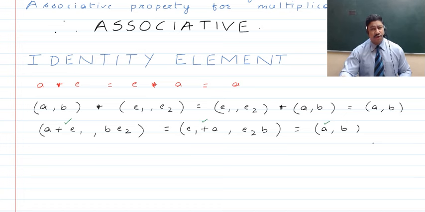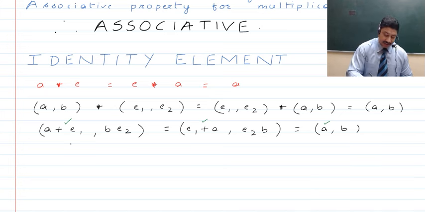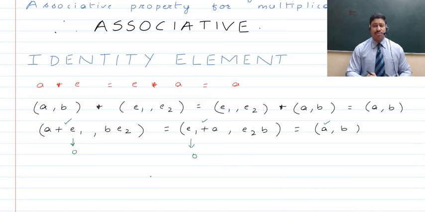That is, whether you perform the left hand addition or the right hand addition, it should give you the same element A, and that is only possible if E1 is 0. So here, E1 should become equal to 0, and since you know that 0 is not an element of natural numbers, therefore the identity won't occur.